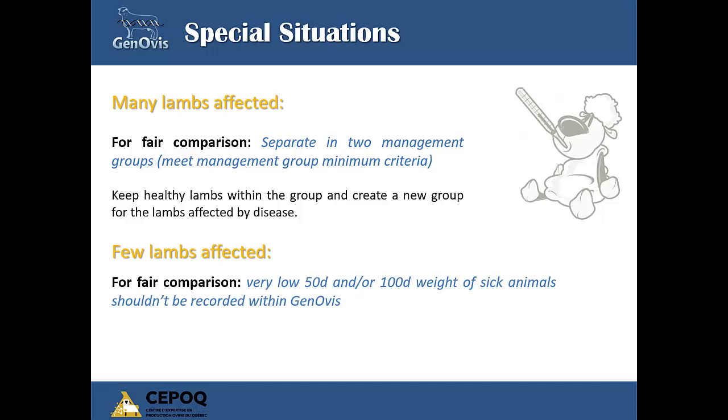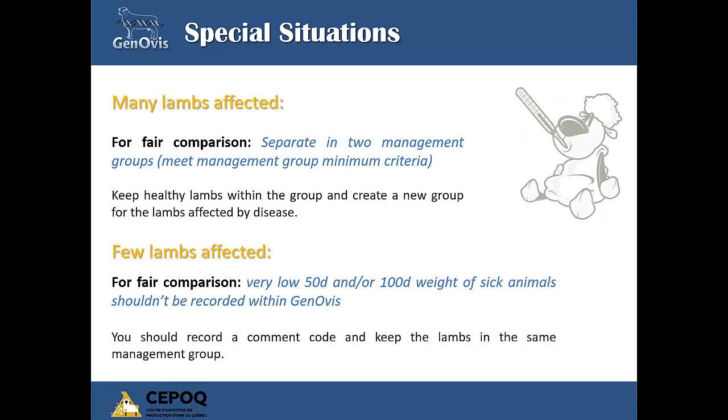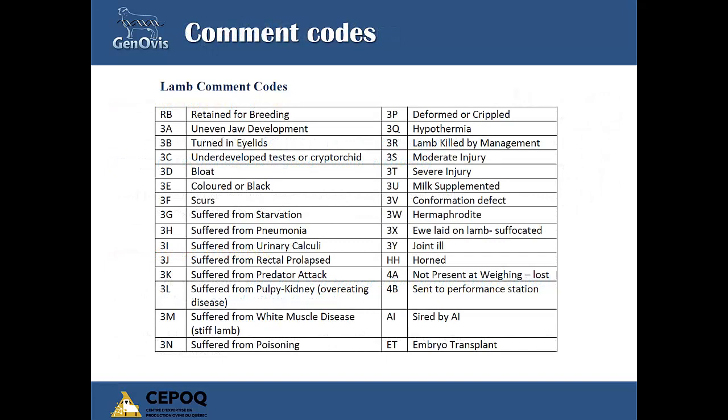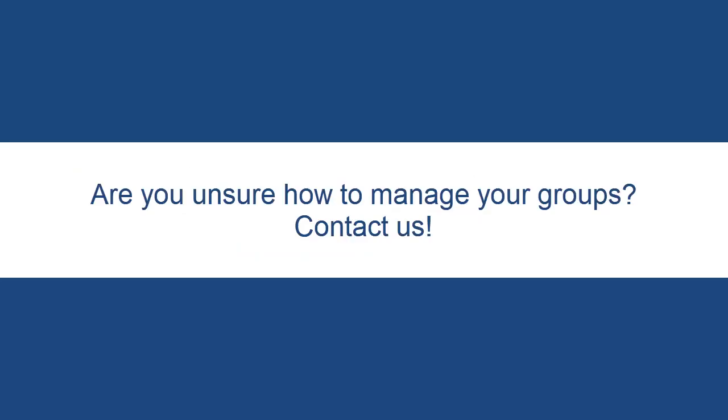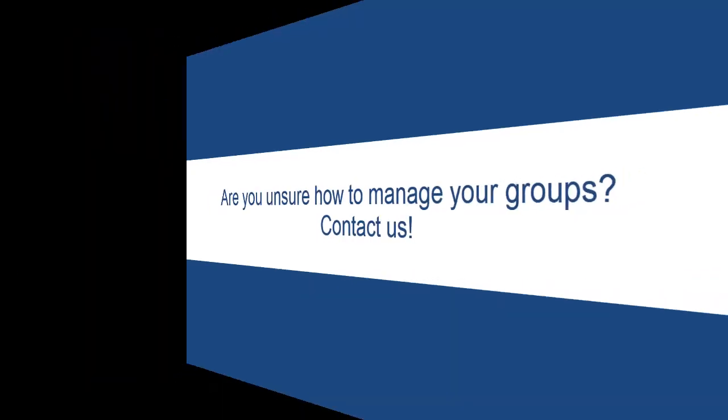If the 50-day and/or the 100-day weights of sick animals, for example from pneumonia or diarrhea, are very low, they shouldn't be recorded within GenOvis. You should also record a common code to keep track that those lambs were affected by disease. Here are some examples of common codes used in GenOvis. If you are unsure about how to manage the lamb groups, contact our team. We will discuss with you to determine the best way to manage the situation.